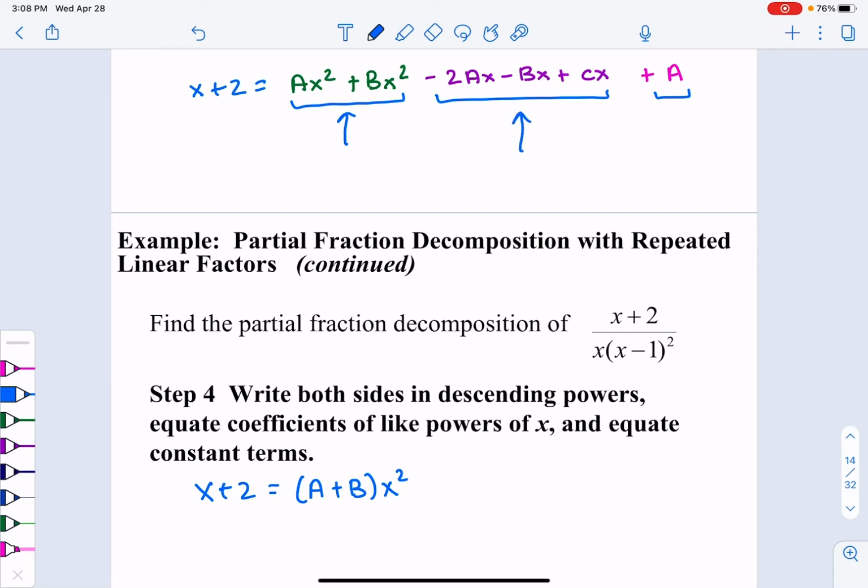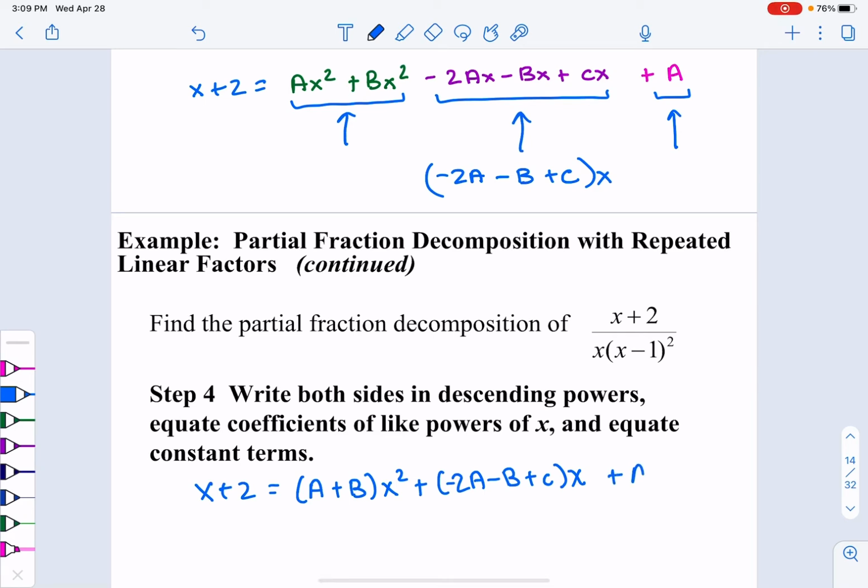We have a negative 2a, a minus 1b, and a positive c, and that is all going to have an x involved with it. So I'm just going to put a plus sign here, and I have a negative 2a, a minus b, and a plus c, and that's all my x terms. And then the very last piece that we have is that plus a. So all I did is factor out what was in common, kind of that reverse distributive property.